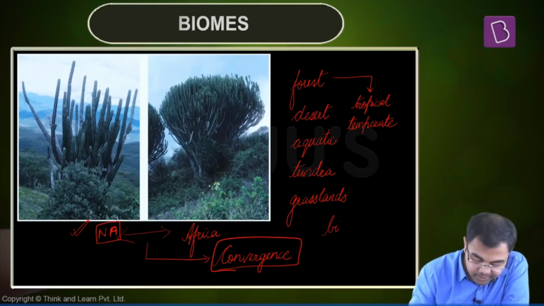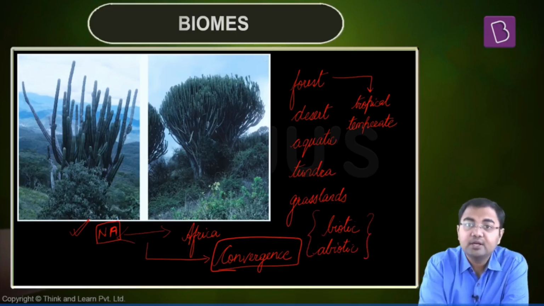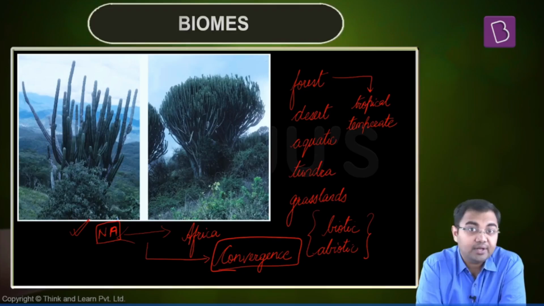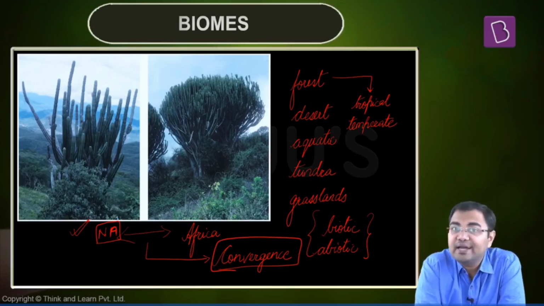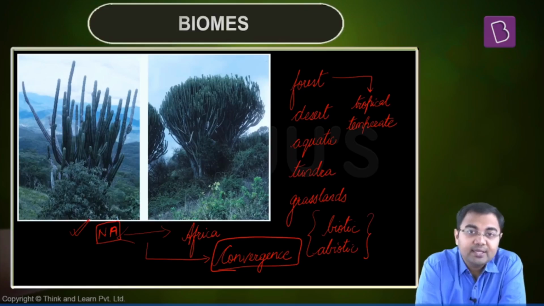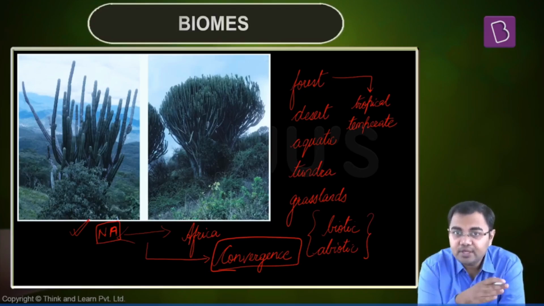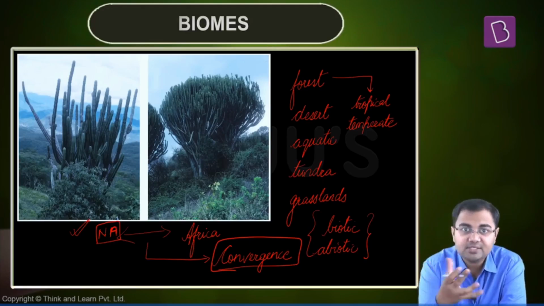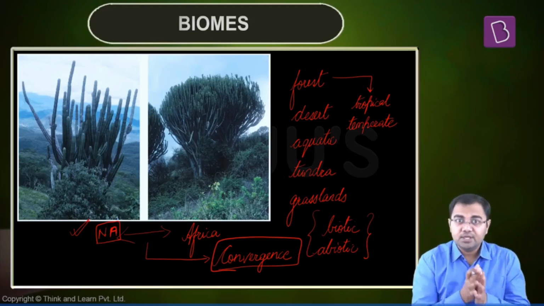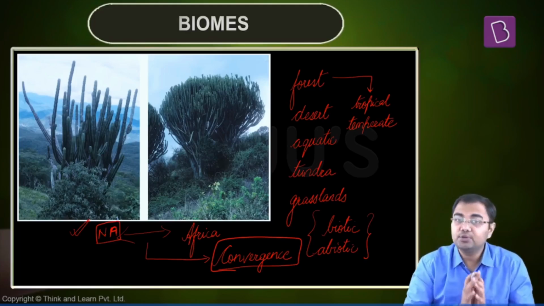There can be a biotic component and an abiotic component. These are the two terms that we studied. Biotic are the ones which are living or have been living, and abiotic are the ones which are not living and haven't been living. For example, all the plants and animals will be biotic, and air, water, soil, etc. will be called abiotic factors. So it's an interaction between biotic or biotic and abiotic factors which prevail in a given region. This is something that we will call an ecosystem.